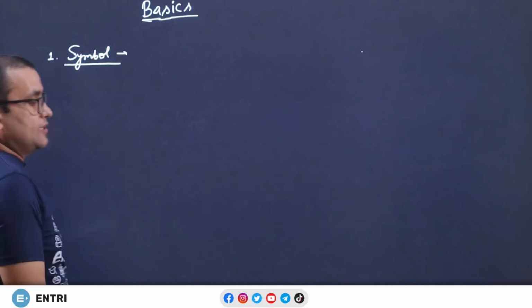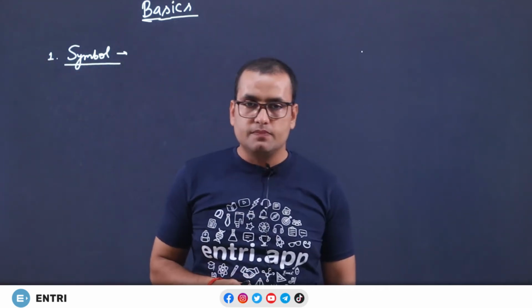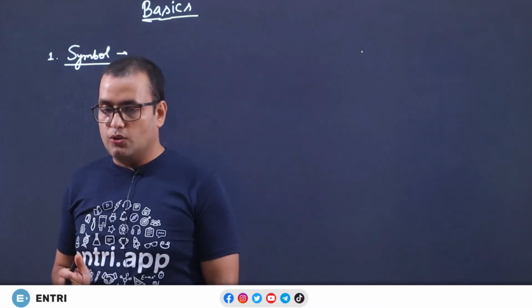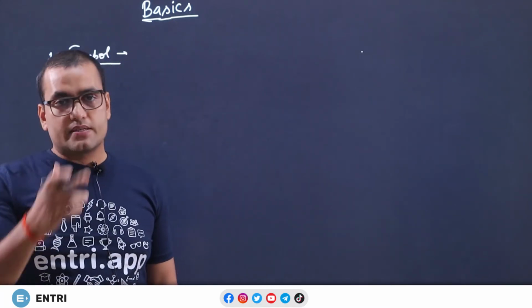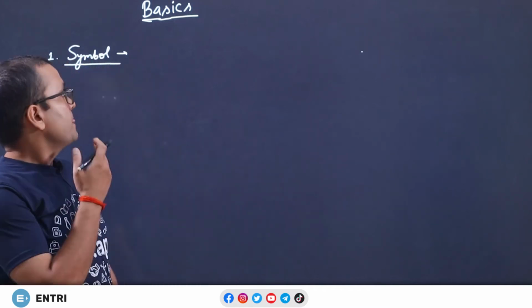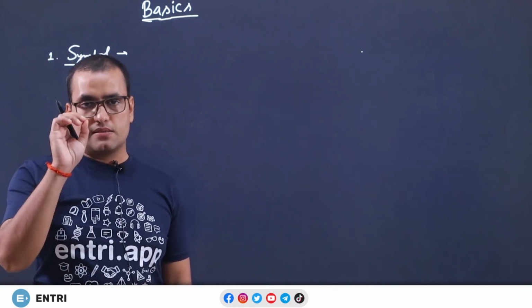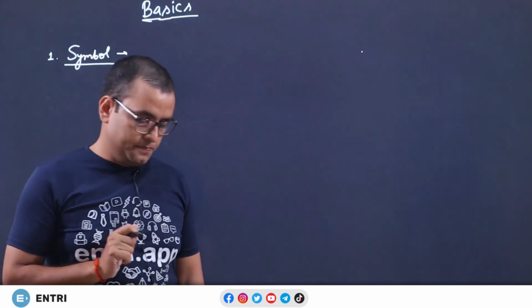What is a symbol? As I told you before, a symbol has no definition, like atom, like point, they don't have any definition. You can understand them with an example. So, I am going to give examples of the symbol. It is the smallest entity in the theory of computation.